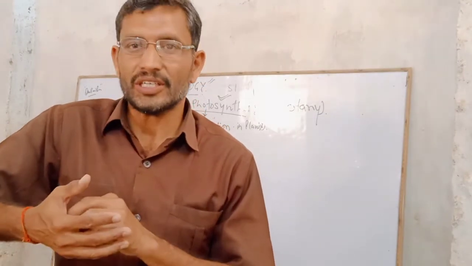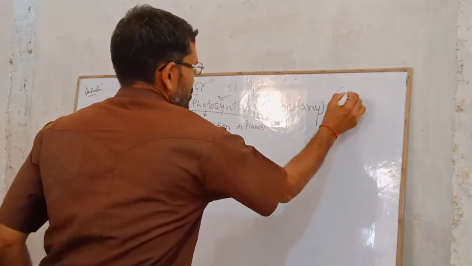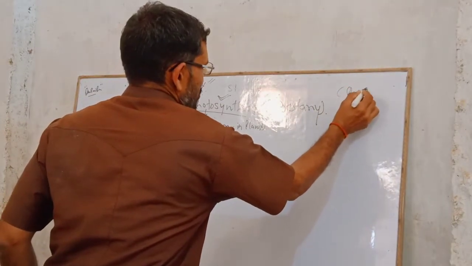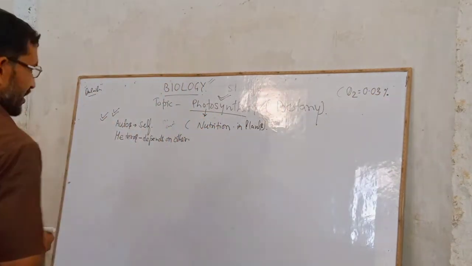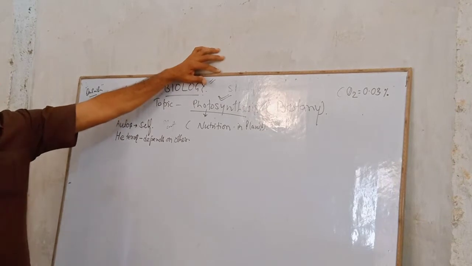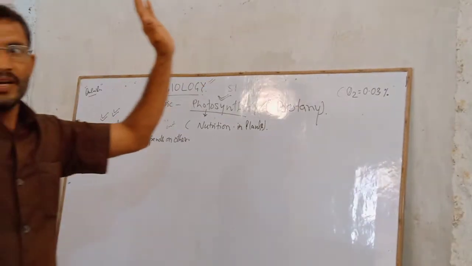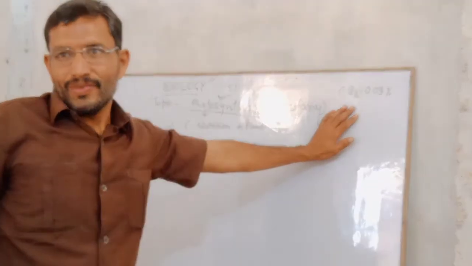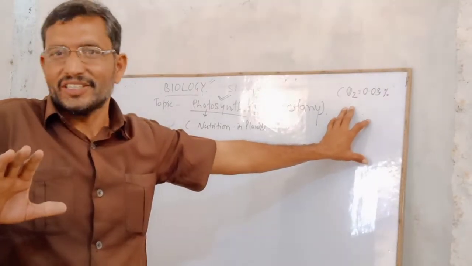Everybody knows, I think, the composition of carbon dioxide in the environment. CO2, how much is there? I think, if I am correct, the percentage of carbon dioxide in the air is 0.03%. So this carbon dioxide, which is needed for photosynthesis, is already available in the environment, in the air.